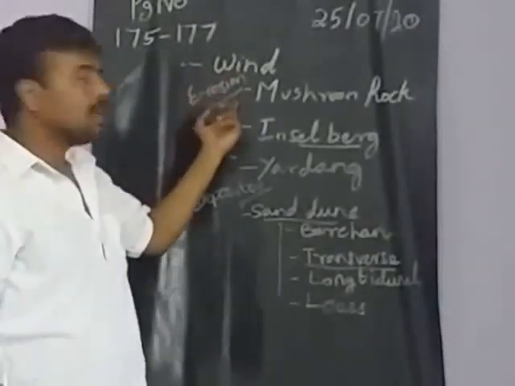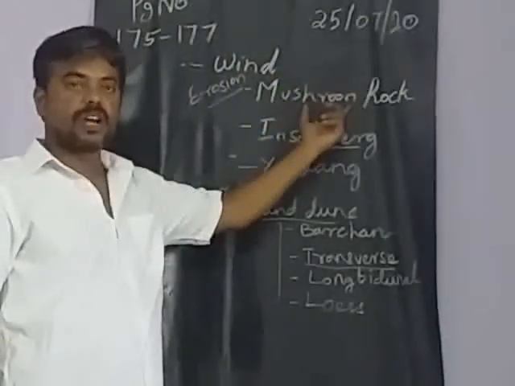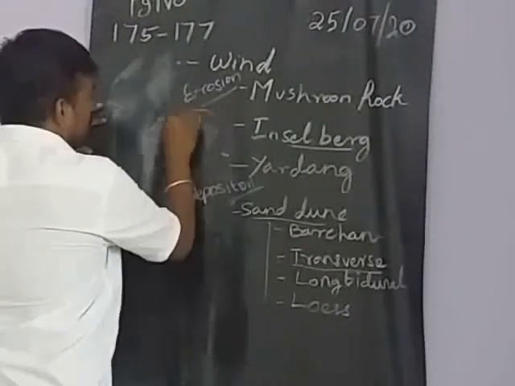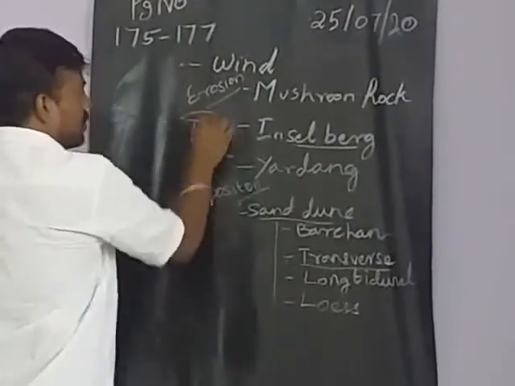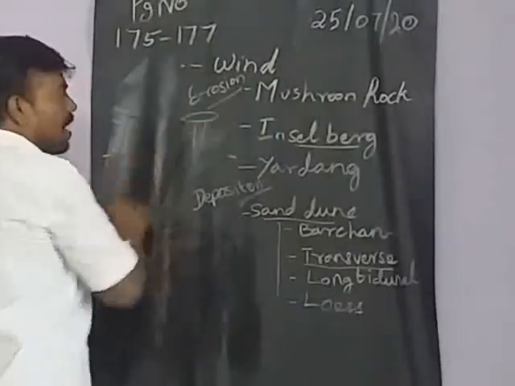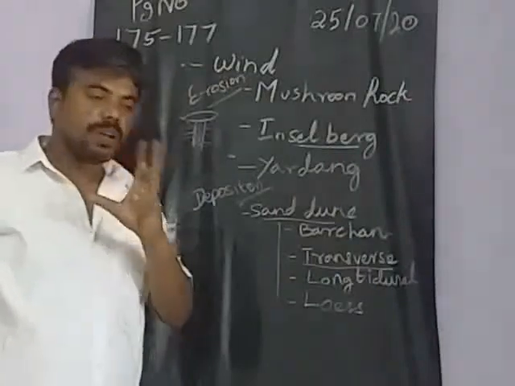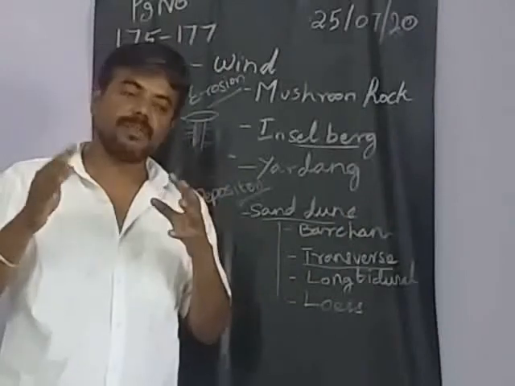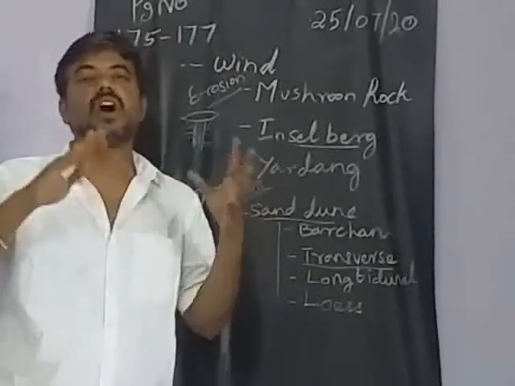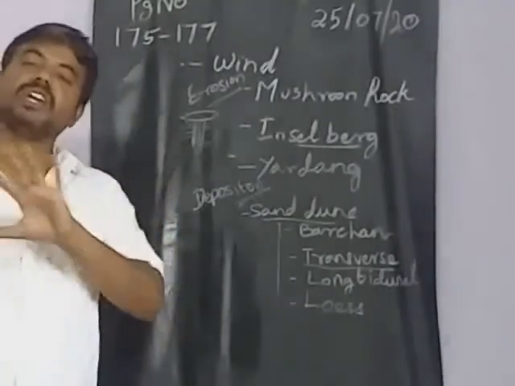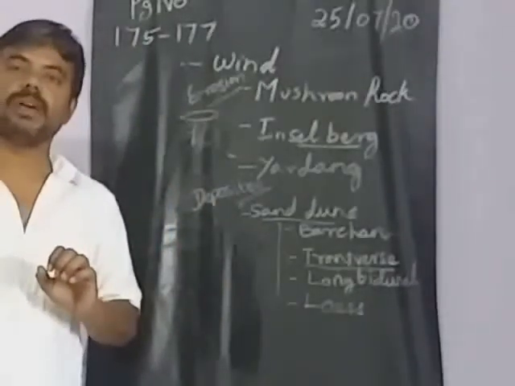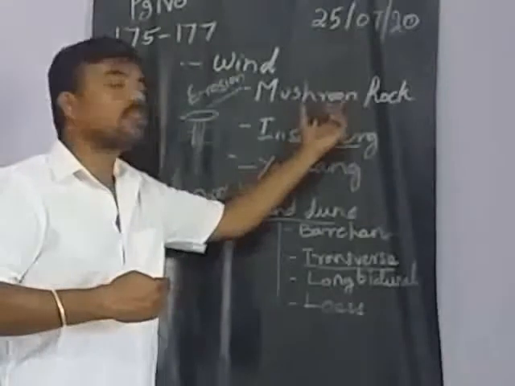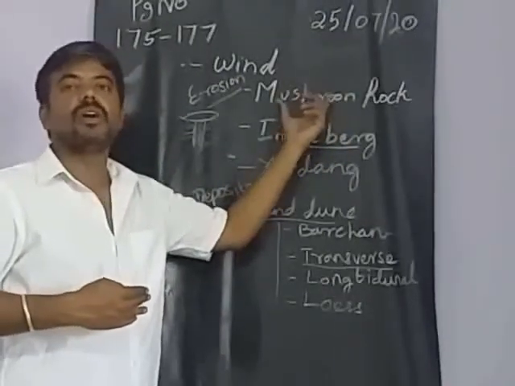So how does it erode? What are the names of the landforms? The rocks we get are mushroom rocks. How are mushrooms shaped? In a different shape, right? All of these are eroded because of the wind, which travels at a certain speed. Most rocks have soft layers and hard layers. The soft layers are eroded by the wind, and because of that we get different kinds of shapes. Like that, here we get the mushroom rock shape.